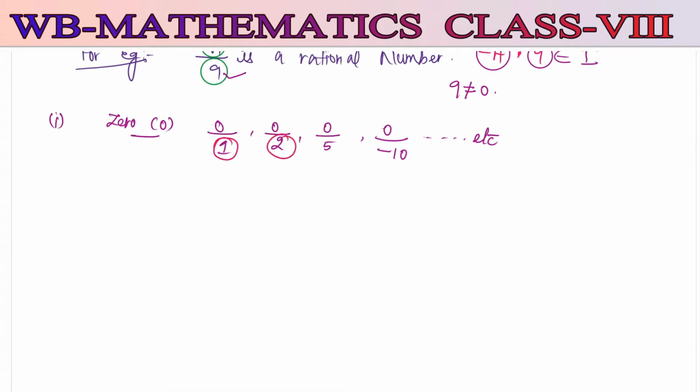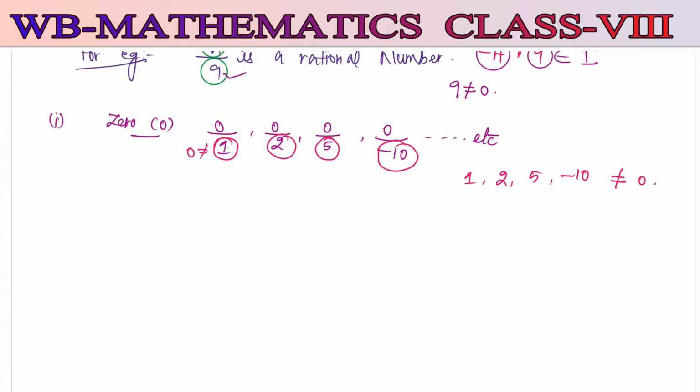The denominators are 1, 2, 5, and minus 10, all of them not equal to 0. So this 0 can be expressed as a fraction with a non-zero denominator. Non-zero denominator means the denominator should not be equal to 0.